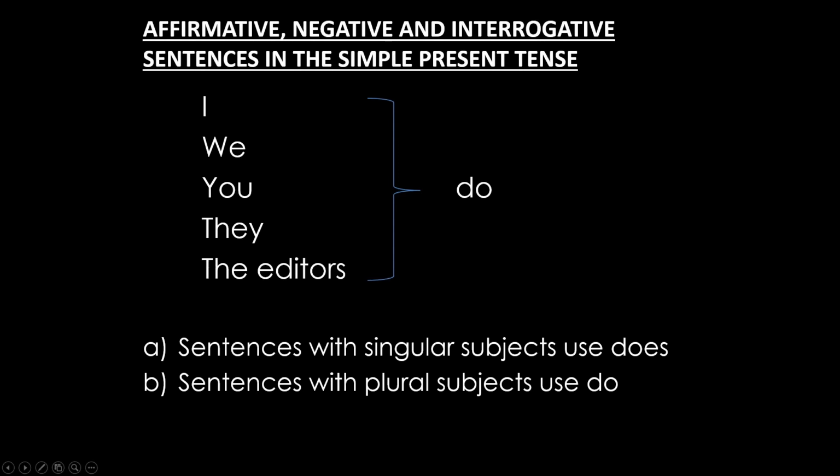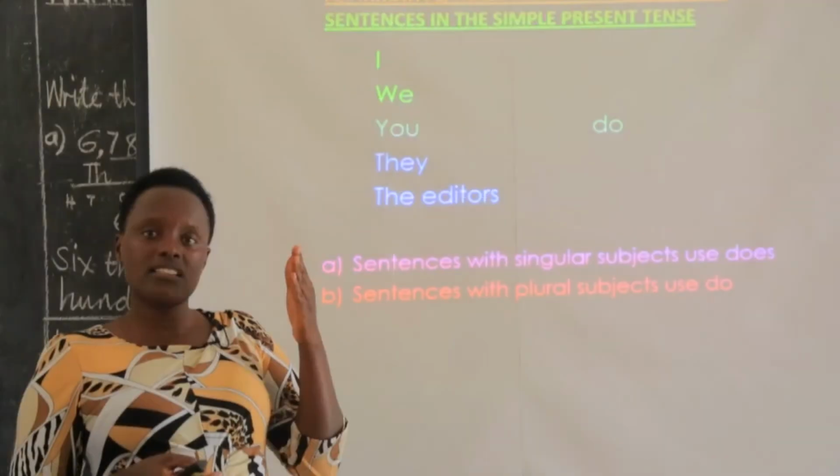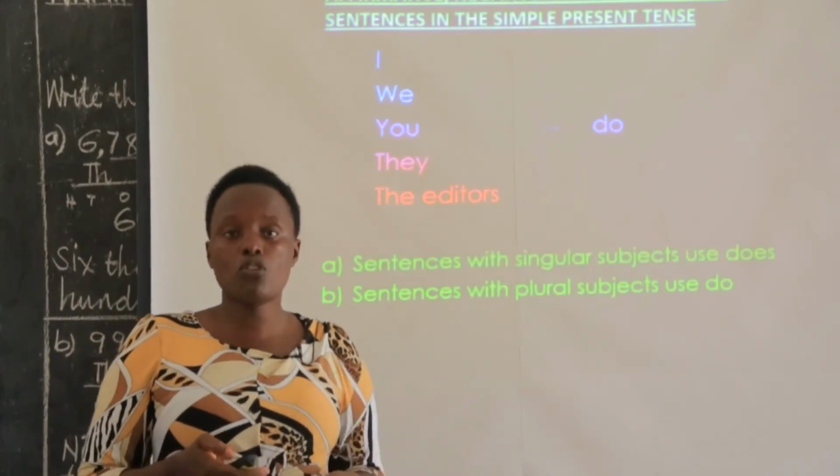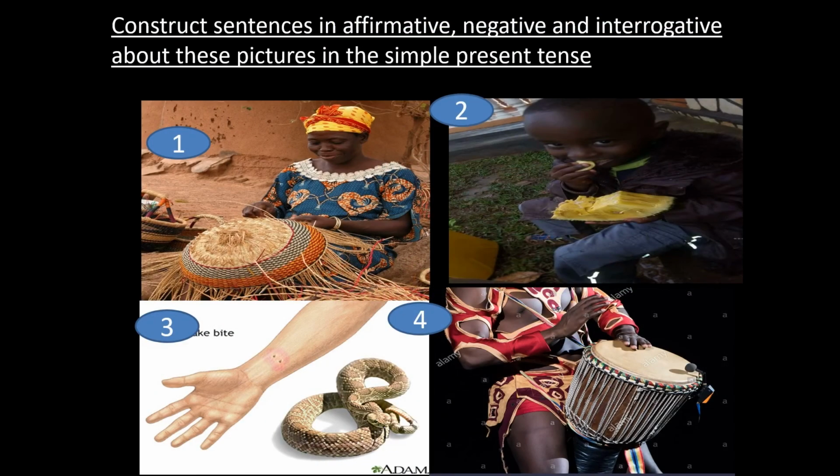Also, if you're talking about yourself, the first person pronoun I, we also use do. Sentences with singular subjects use does. Sentences with plural subjects use do. Don't forget that. If I ask you to construct sentences, singular sentences does, plural sentences do.